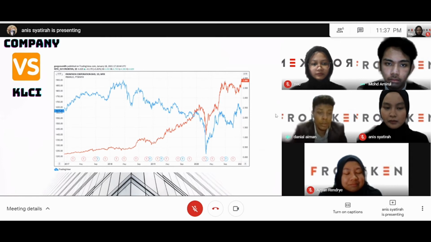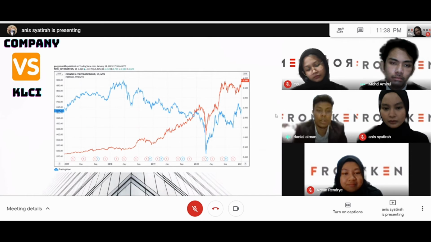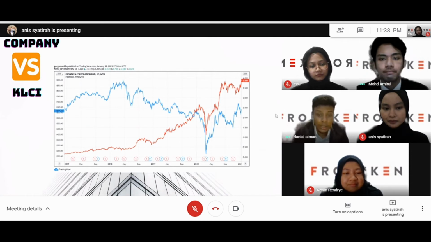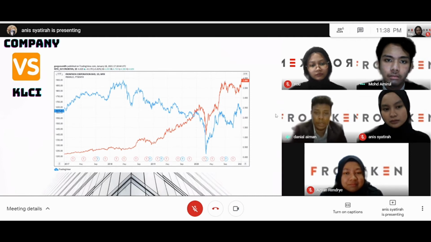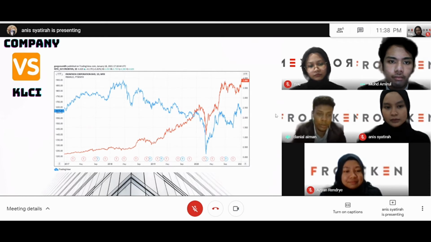The rise in 2017 was because Frencken Group started to pay dividends in 2017 as they wanted to reward their shareholders. However, Frencken's price made its first peak in January 2020 and started sloping down until April 2020, and the same goes for FTSE Bursa Malaysia KLCI. The downtrend shows an oversupply of shares with declining interest, resulting in a dip in prices. Frencken and FTSE Bursa Malaysia prices then started to rise in April, making new highs until the end of December 2020.